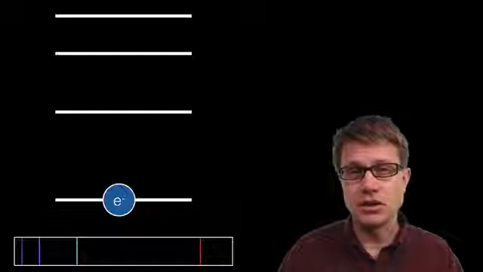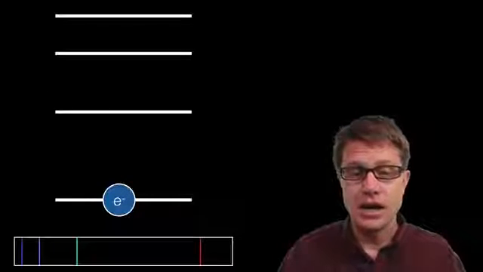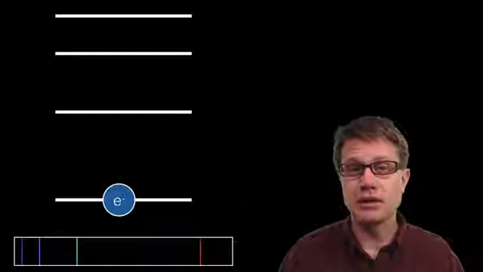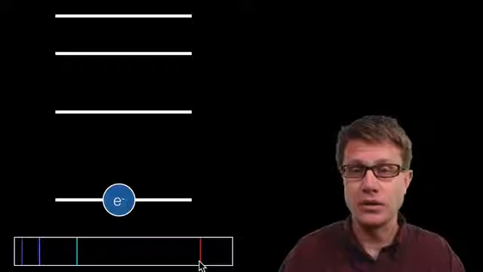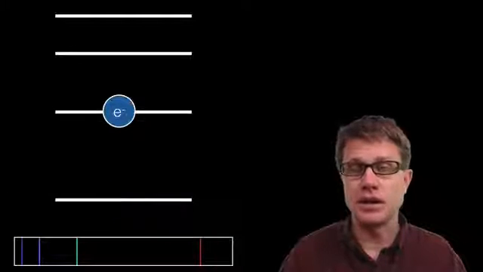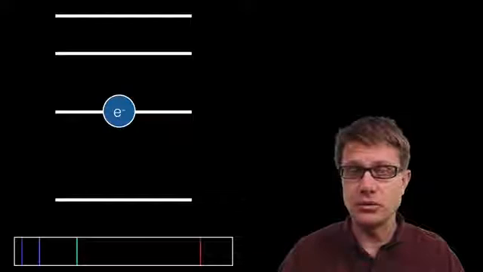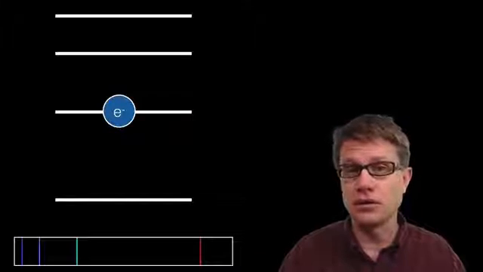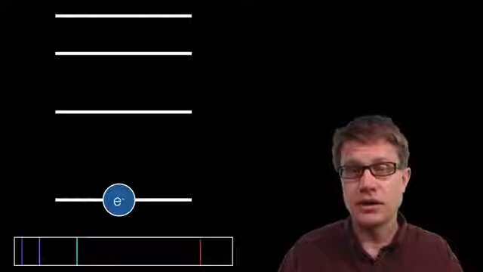And so if we look at those energy level diagrams, for example, in a hydrogen atom, if we were to hit it with the right color of photon, let's say a red photon, watch what happens when it hits that electron. It jumps to a higher energy level. Now let's say it falls down to a lower energy level. What kind of color is going to be given off from that electron? It's going to be that red photon again.